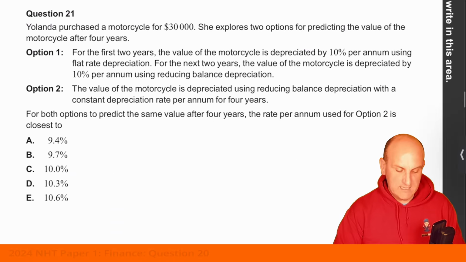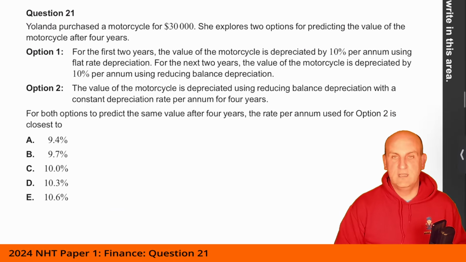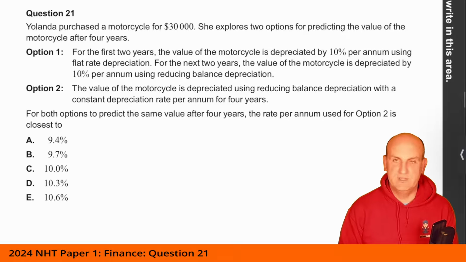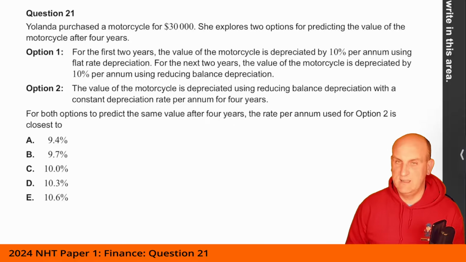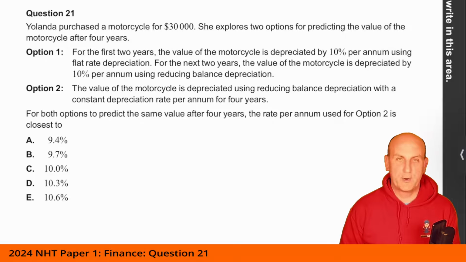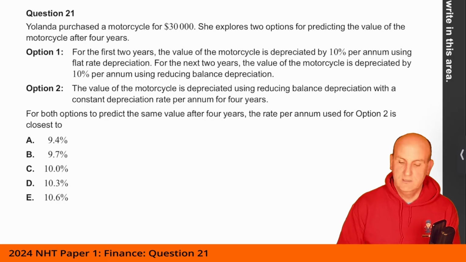Right. Yolandi purchases a motorbike for 30,000. She explores 2 options for predicting the value of the motorcycle after 4 years. For the first 2 years, the value of the motorcycle is depreciated by 10% per annum using flat rate depreciation. For the next 2 years, the value is depreciated by 10% per annum using reducing balance depreciation.